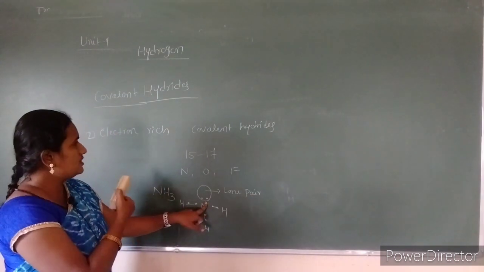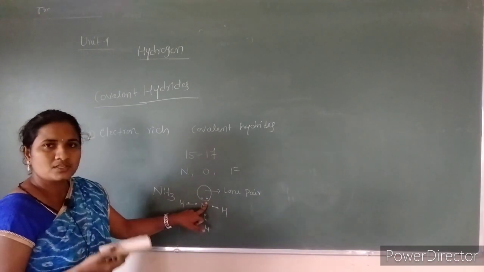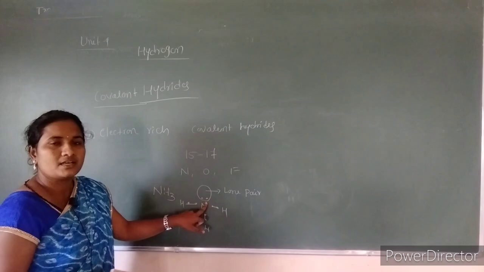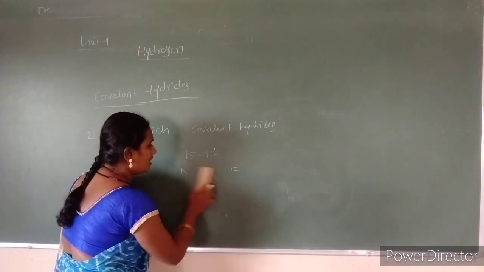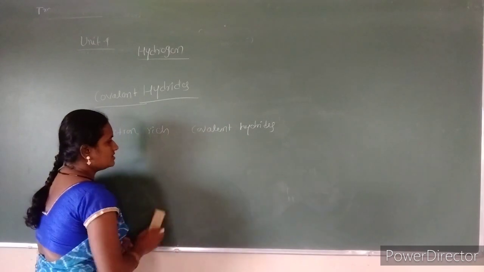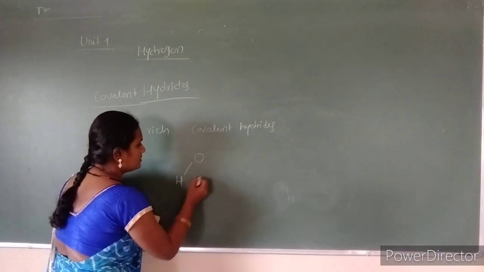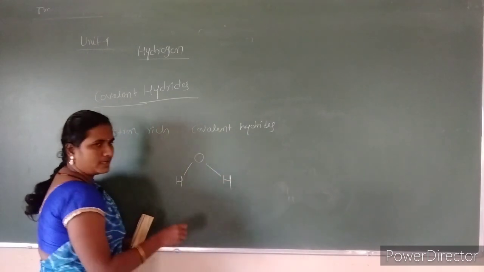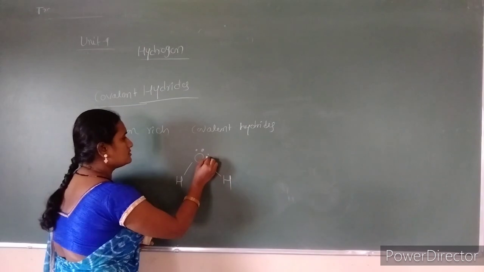Since these electron rich covalent hydrides behave like Lewis bases, they are also called Lewis bases. Another example is water, the most common example. Hydrogen and one more hydrogen, and oxygen has two lone pairs of electrons on it.